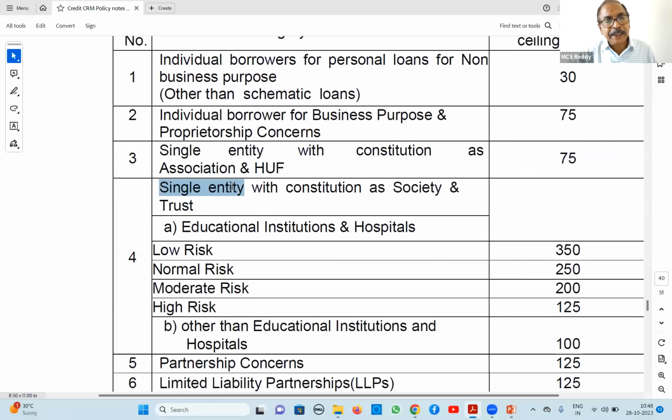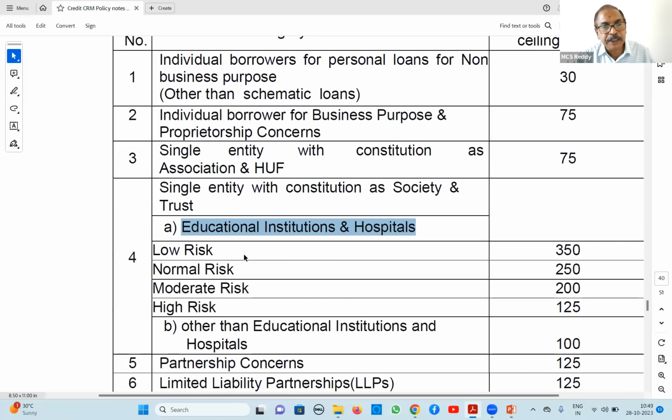Next, single entity with constitution as society or trust. Society or trust formed for educational institutions or hospitals. Here there is some priority, that is why they have considered more. You have seen so many engineering colleges, medical colleges; they are all societies formed for educational institutions. Or hospitals, big hospitals, they are also trusts or societies for hospitals. So in such cases,